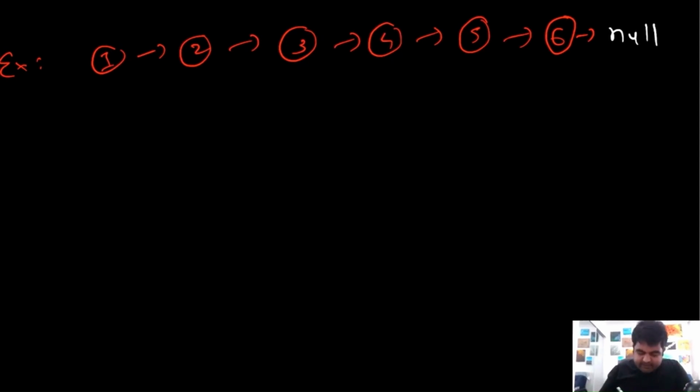Basically, we need to understand what the things we need are. Well, we need all the nodes that are going from left to right, and we also need all the nodes that are coming from right to left. But the critical part is that this is a singly linked list, which means we don't have any way to move in the reverse order.